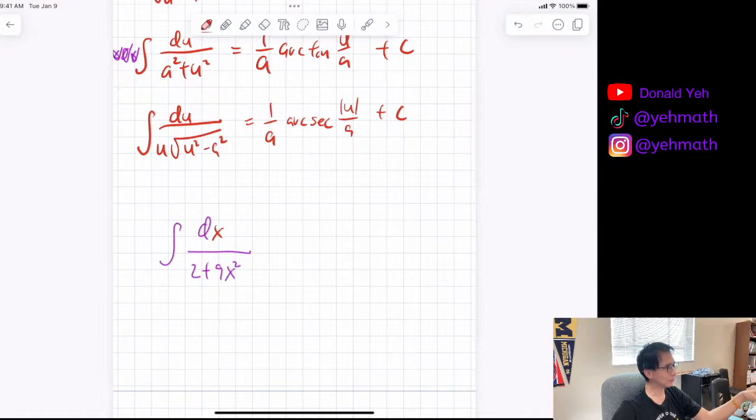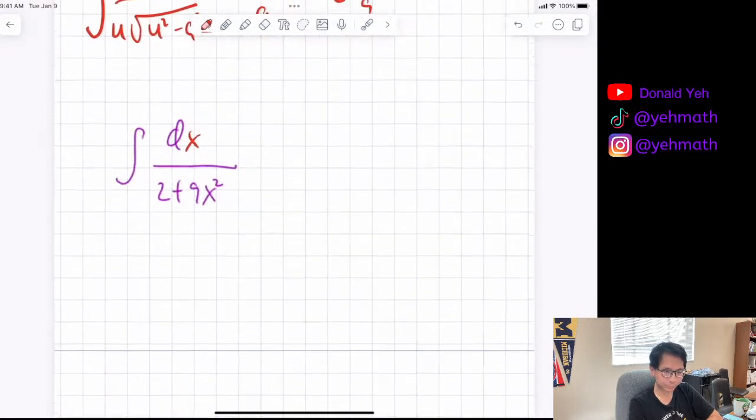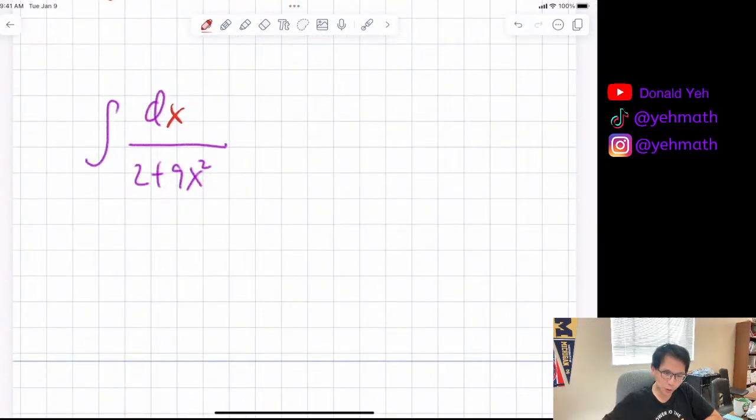A is the constant, and it's going to be 10. U is the variable. So what people usually forget to do is, probably most people got it wrong here. Did anybody get the right answer?